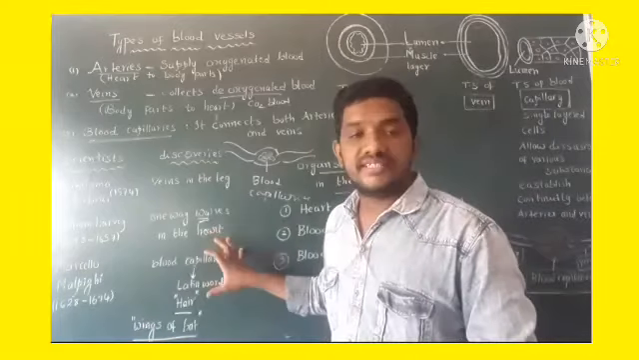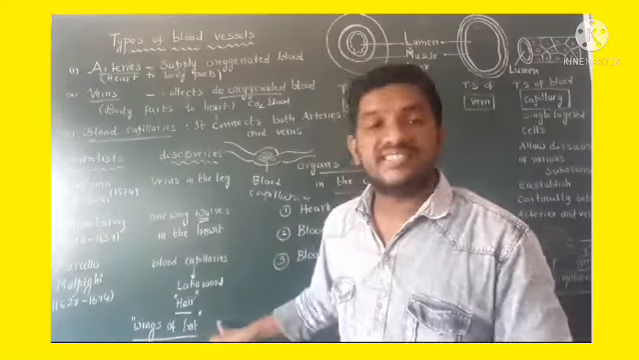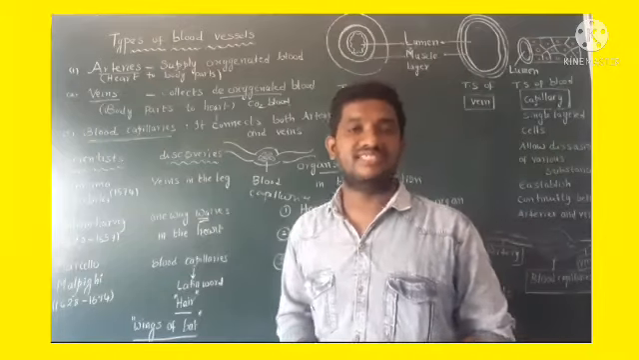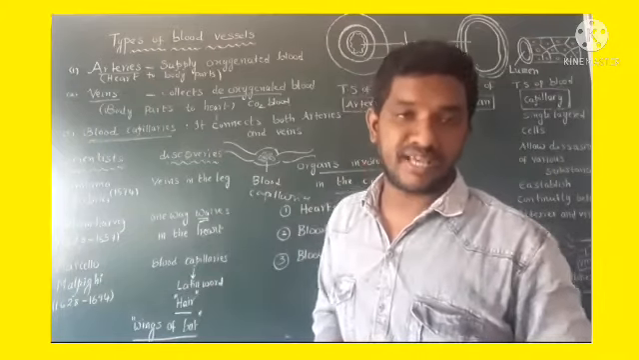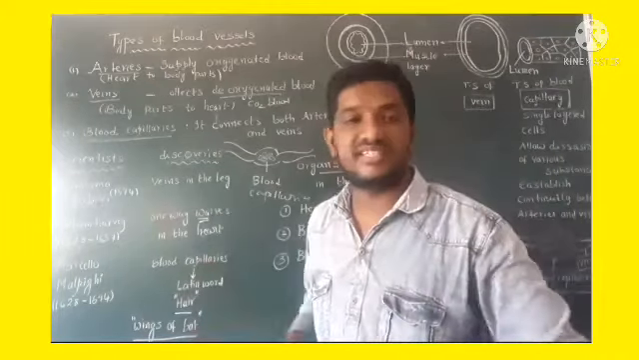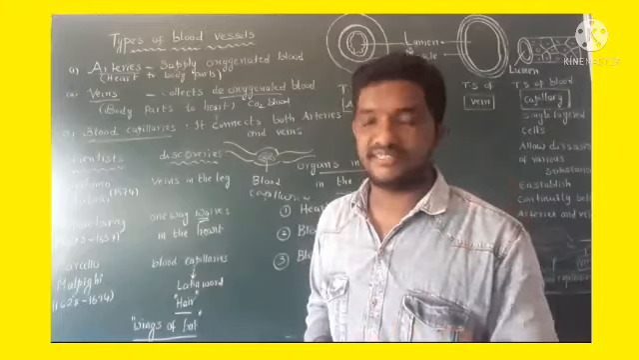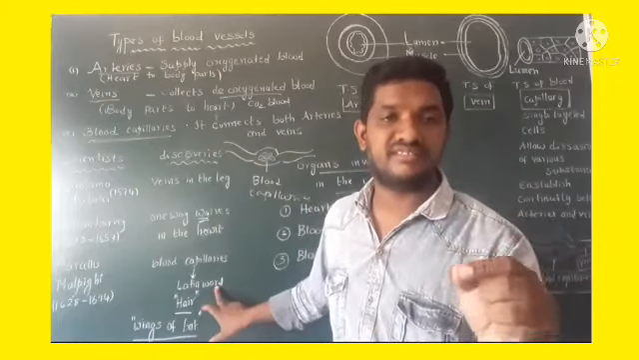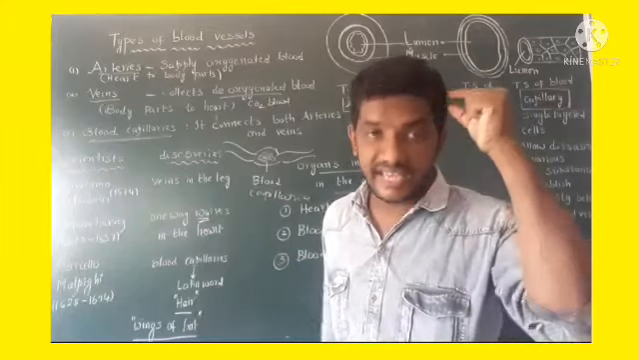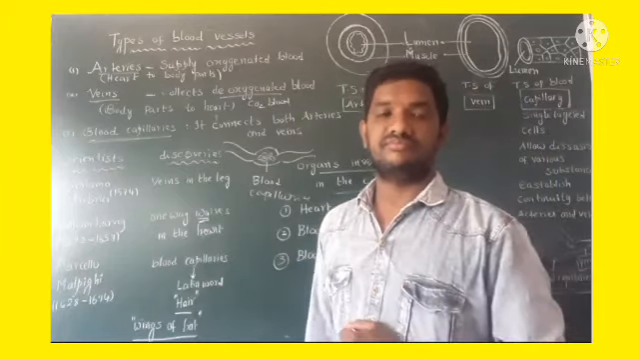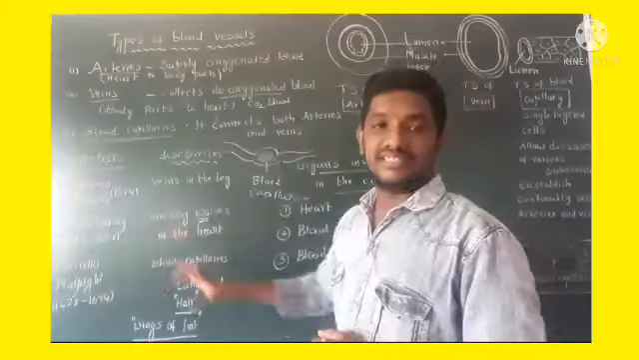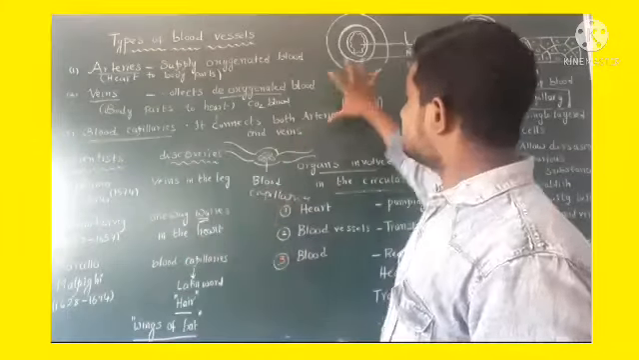These blood capillaries were discovered in the wings of a bat. Here the bat is a mammal. It's not a bird. It's a mammal. So Marcello Malpighi discovered blood capillaries in the wings of a bat. Capillary means finest hair. These are the scientists. Coming to the next one.